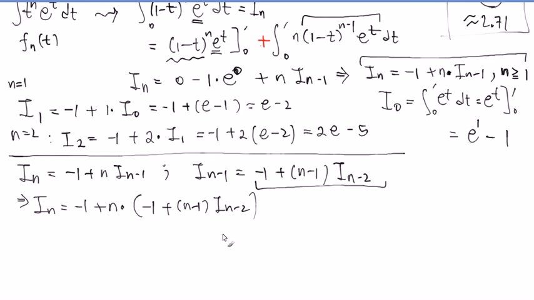So the original formula actually gives you a two-step recursive formula. If you have a two-step recursive formula, you can't deduce the one-step recursive formula. It's not going to work just using this logic. But if you have a one-step formula, you can just extend it to any multi-step recursive formula. All right? So let's simplify just to get out the pattern here. Negative 1, here's a negative n, and here's a positive n times n minus 1, I_{n-2}.